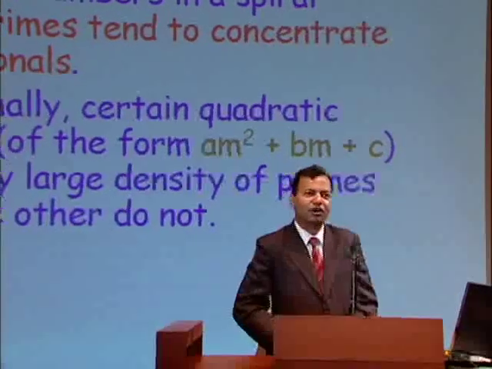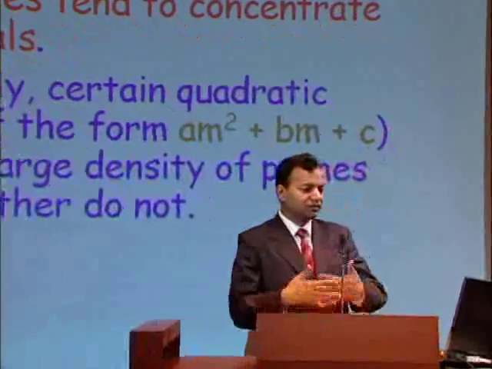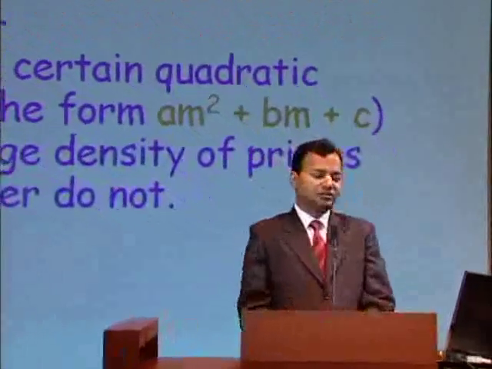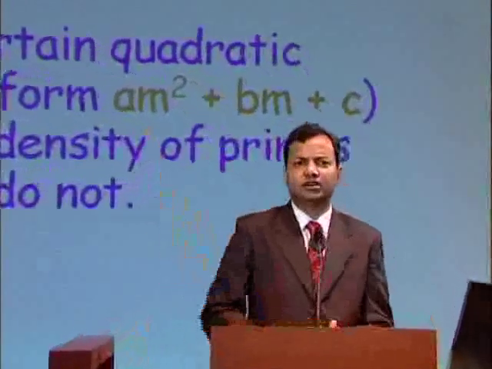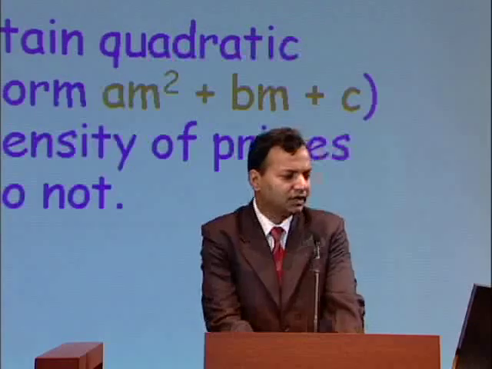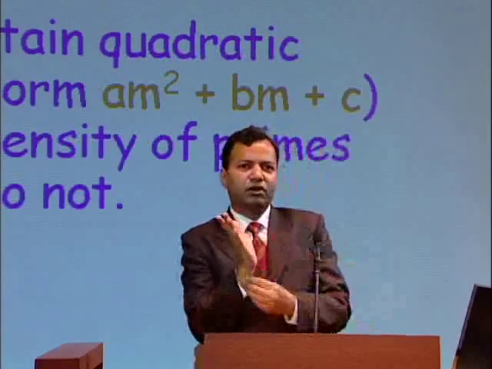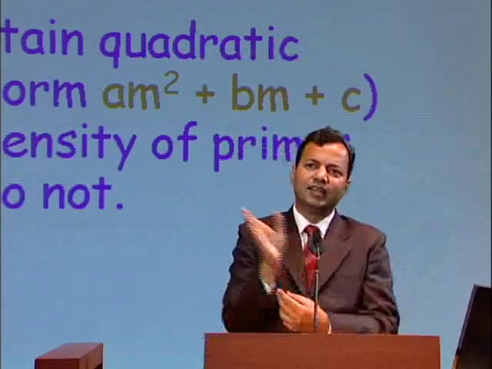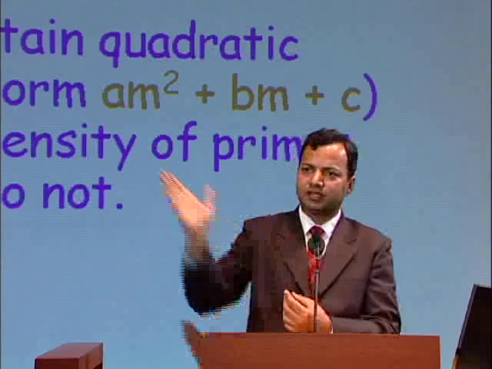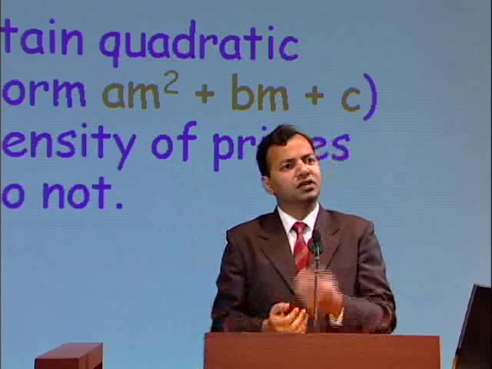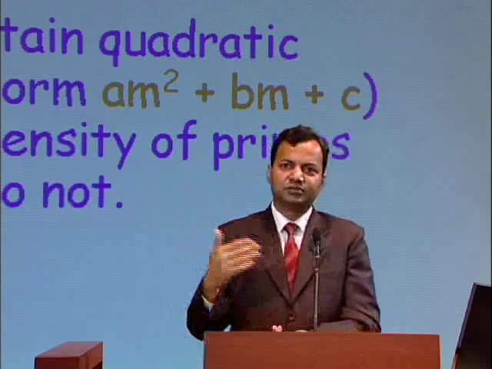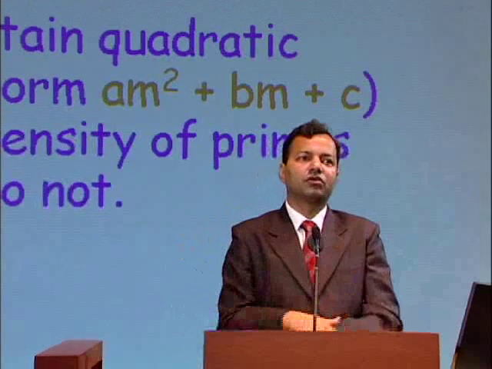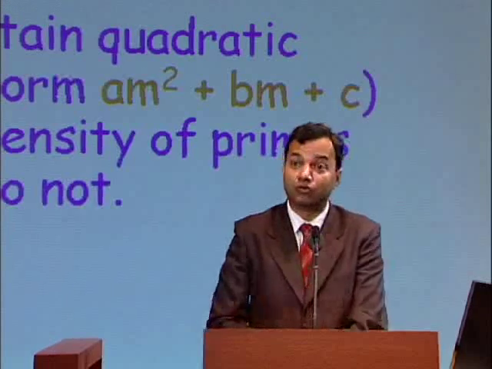Well, you can put it more formally: if you consider quadratic equations of the form am square plus bm plus c, and look at this sequence of numbers, then some quadratic equations have a high density of primes in their sequence, and some others have very small density of primes. So primes seem to behave differently for quadratic sequences. We don't know why.